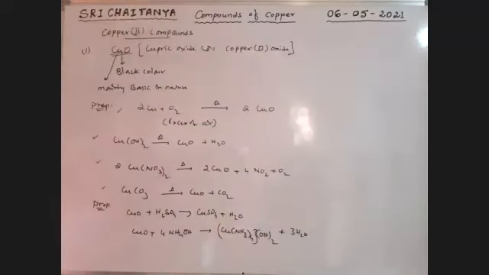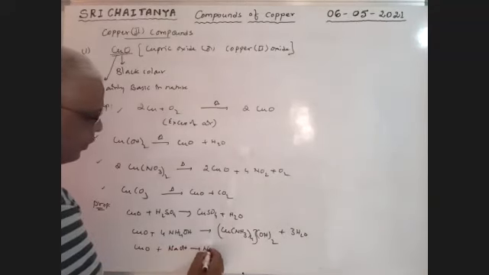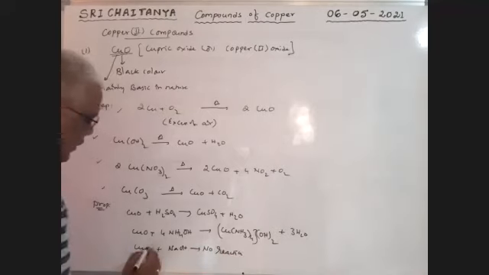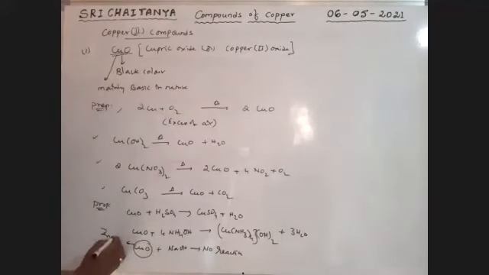Okay. Next, CuO plus NaOH: no reaction. That is, CuO is insoluble in NaOH, but soluble in NH4OH. So these are some properties of cupric oxide. Okay.